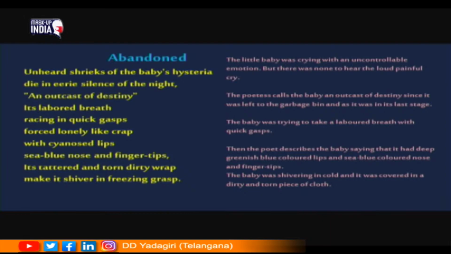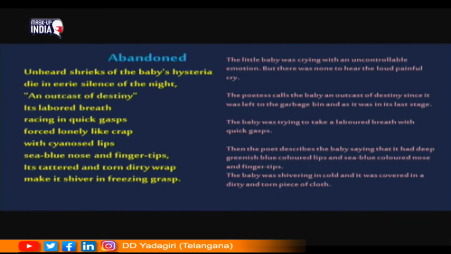And in the next lines of the part, the poetess describes the physical features of the little baby. With cyanosed lips, sea blue nose and fingertips, its tattered and torn dirty wrap make it shiver in freezing grasp. Here in these lines, the poetess says that the baby had deep greenish blue colored lips and sea blue colored nose and also fingertips. The baby was shivering in cold and it was covered in a dirty and torn piece of cloth.